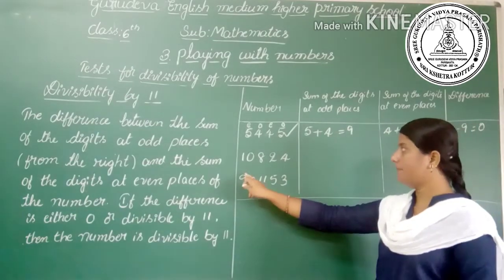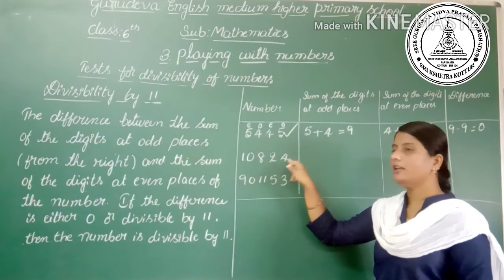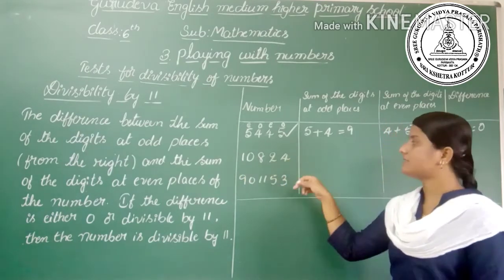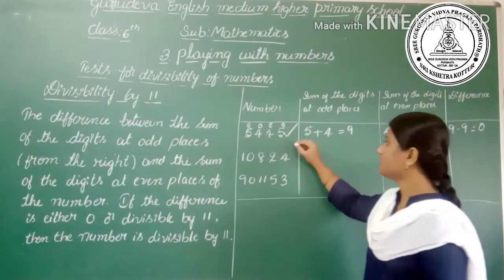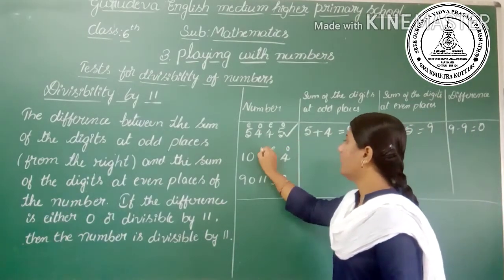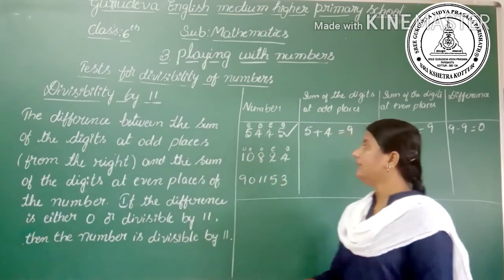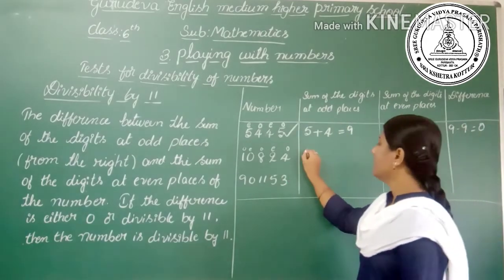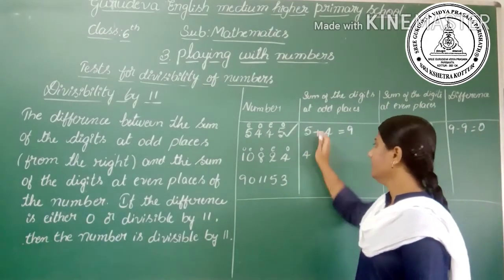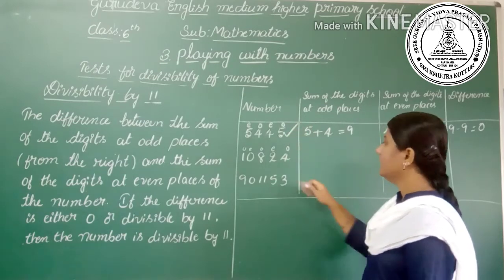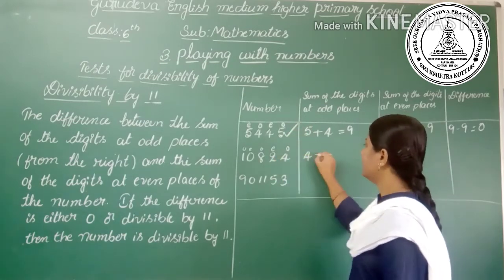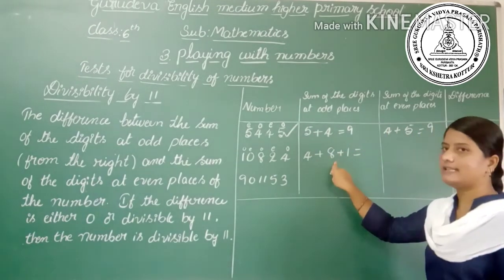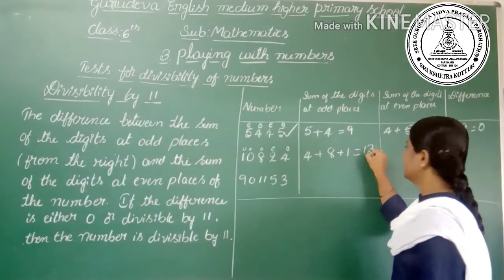Similarly, the second example, 10,824. Before checking whether it is divisible by 11 or not, first write the even and odd places. The first place is odd, then even, and odd. Let's write the sum of the digits at odd places. Let's add the odd places: 4 plus 8 plus 1. 4 plus 8 is 12, 12 plus 1 is 13.